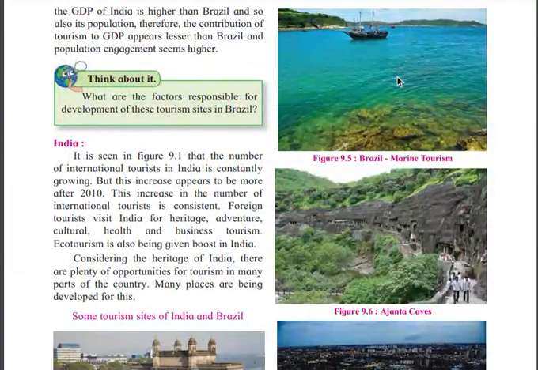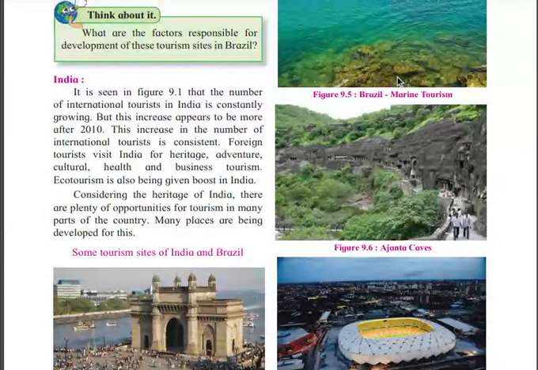Now in India, it is seen in figure 9.1 that the number of international tourists is constantly growing. From figure 9.1 we have seen that more and more international people are coming, and because of that international tourists are increasing. But this increase appears to be more after 2010.